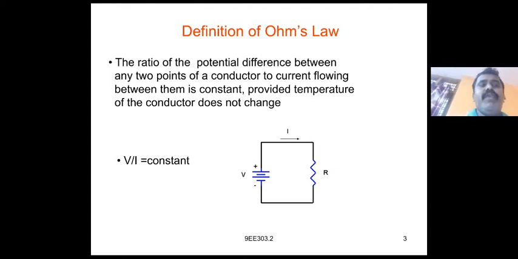You can also write the equations we already studied for Ohm's law. That is, the three equations we can write: I is equal to V by R, V is equal to IR, and R is equal to V by I. So V by I is equal to constant.